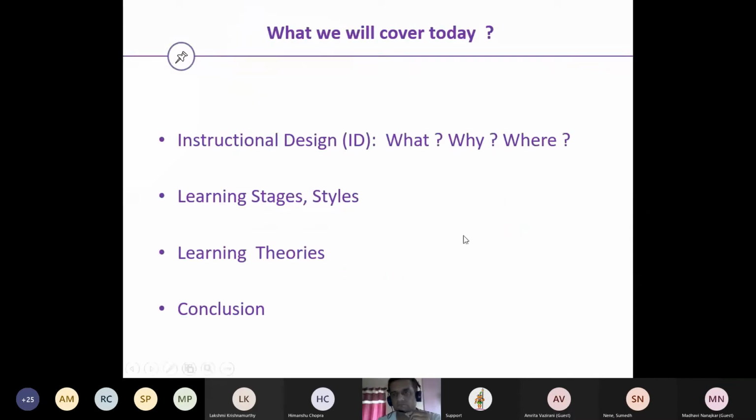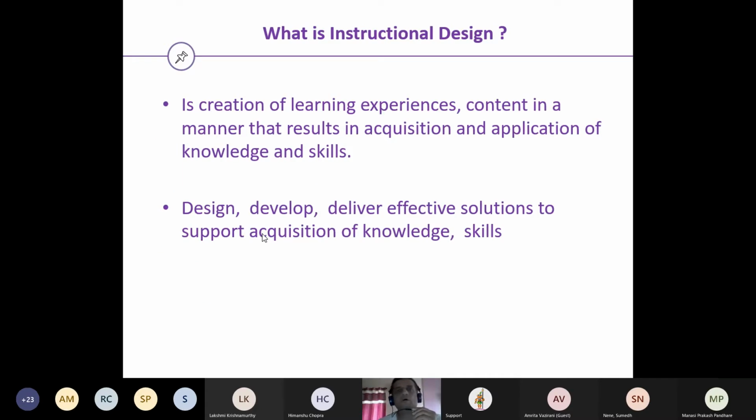Okay, so what we will cover today: we'll touch upon instructional designing, what exactly it is, why instructional designing exists, and where exactly it is implemented. Then we will see the different learning stages, how people learn. We will also see the different learning styles and learning theories, and then we will conclude.